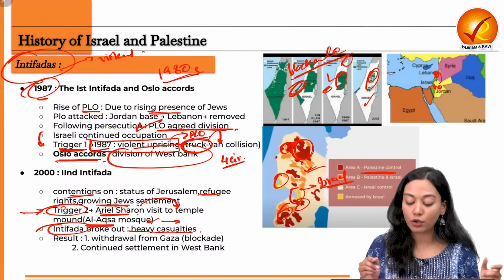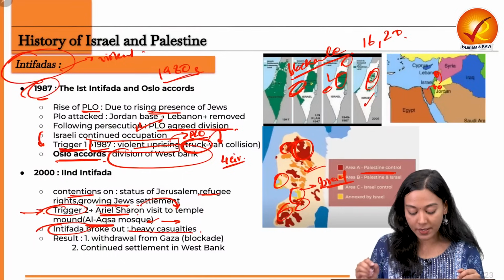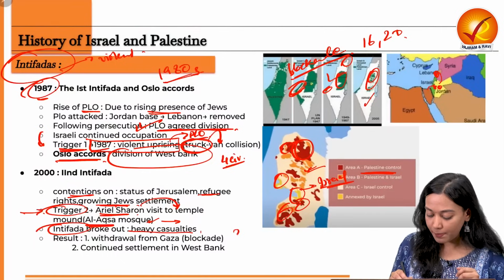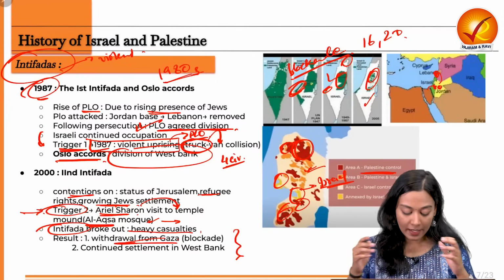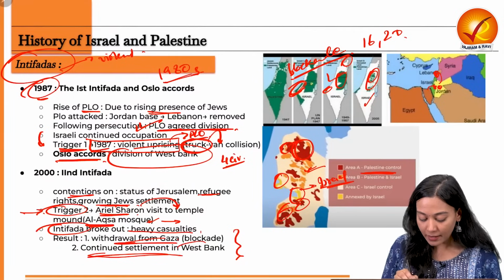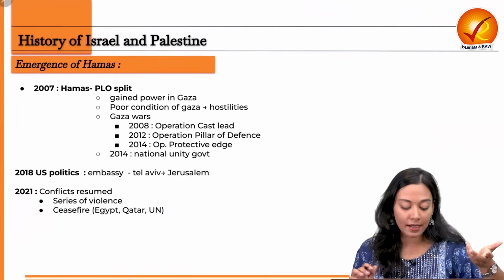We have also read about the crossings in the lecture of 16th and in the lecture of 20th of October. So you can visit that. Now, two things happened. First of all was the withdrawal of Israel from the Gaza Strip. And second, it started continuing its settlement in the West Bank. Now, this is of course not what the Arabs wanted.